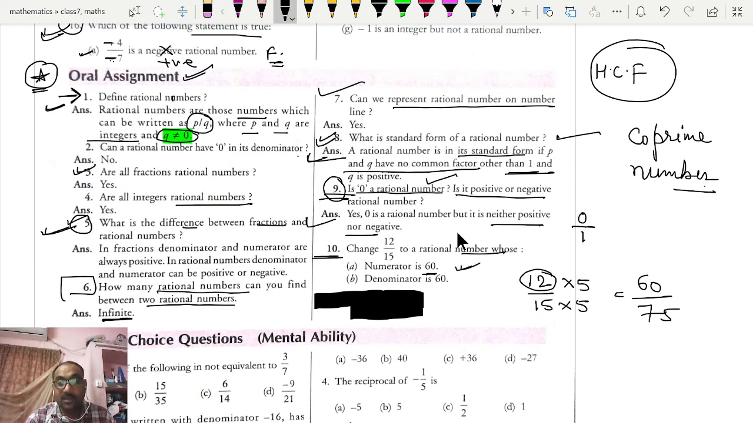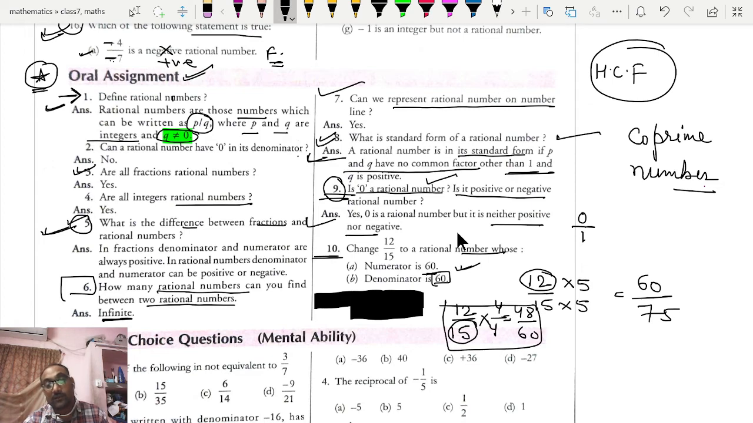Now next, denominator is 60. It means 12 by 15, we have to write its denominator as 60. So multiplying by 4, the result will be 48 by 60. So this is the answer of the second part, B of 10. Now see, yes, it is true.